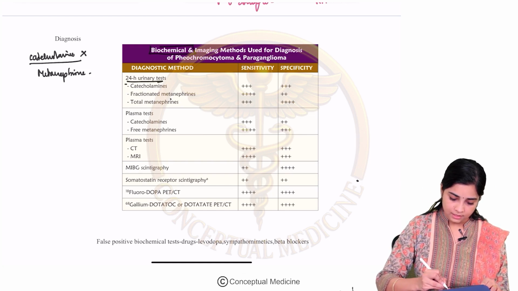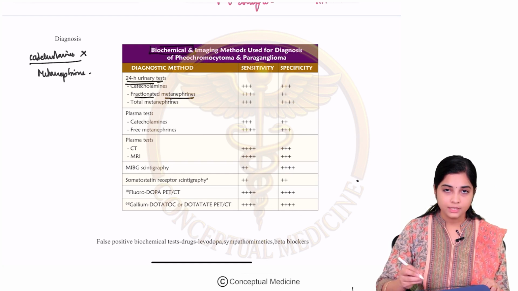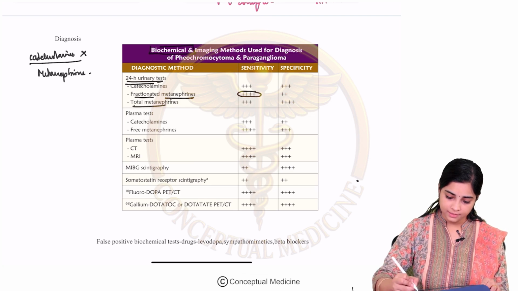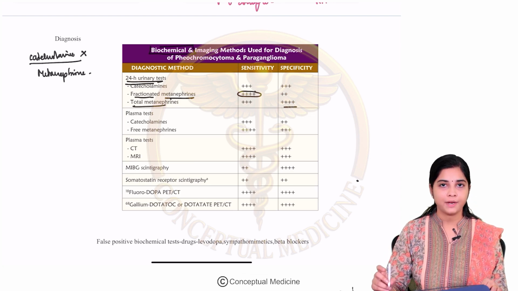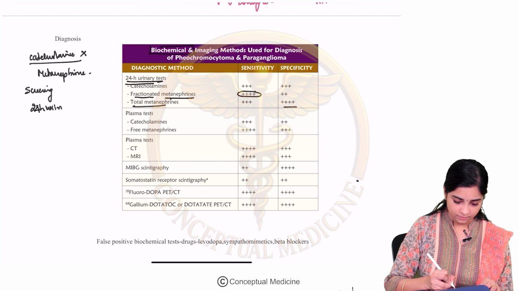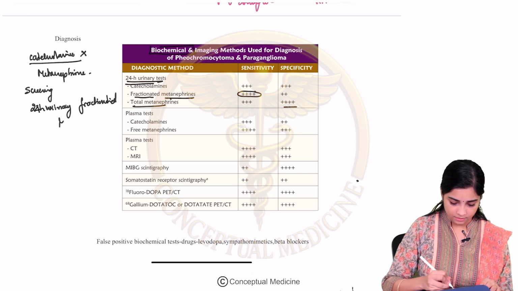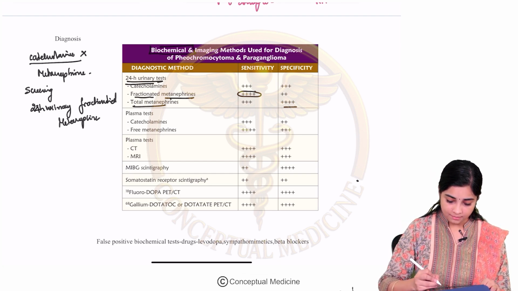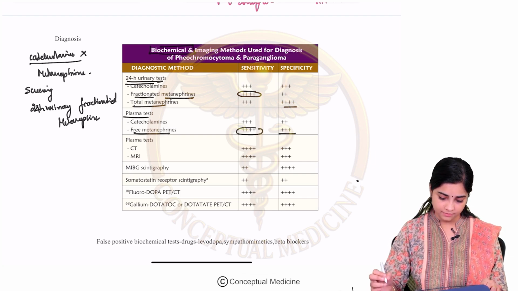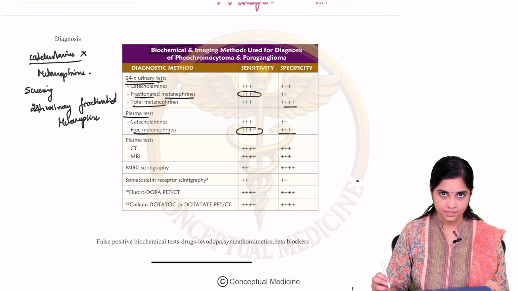Okay, so what we see is the 24-hour fractionated urinary metanephrine levels, which has a very high sensitivity. Though total metanephrine levels can also be checked, what we check is your fractionated 24-hour metanephrine. So, this screening test which is used for the diagnosis of Pheo is your 24-hour urinary fractionated metanephrine levels. Apart from this, the plasma tests include free plasma metanephrine levels, which again has a high sensitivity and specificity.